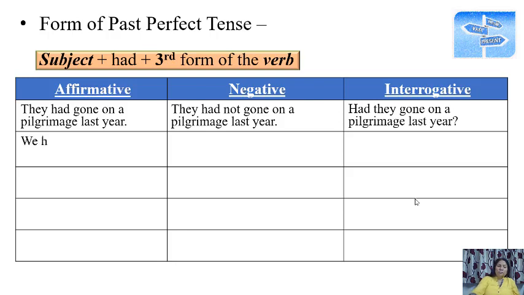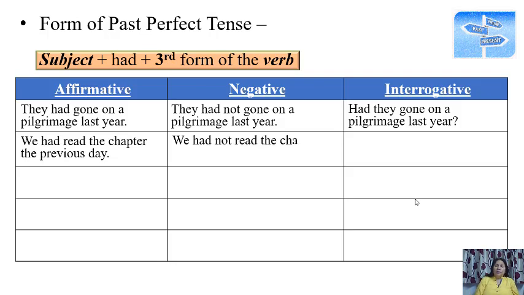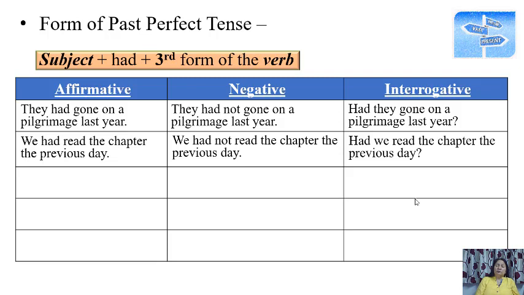Fine. Next is: we had read the chapter the previous day. So, we had not read the chapter the previous day. This is negative, and interrogative will be: had we read the chapter the previous day? Fine. Now we go to another example.